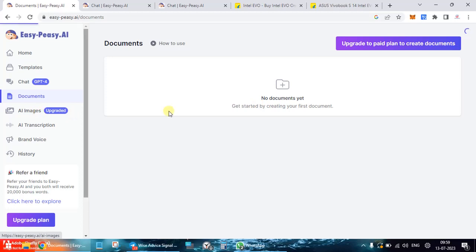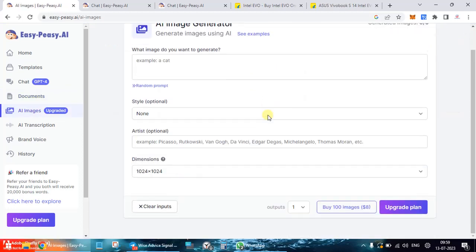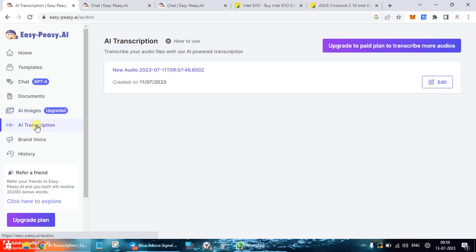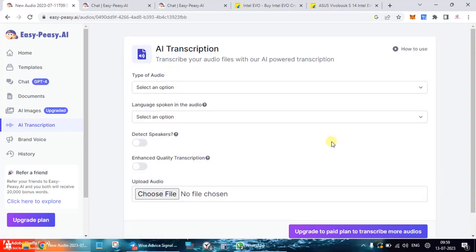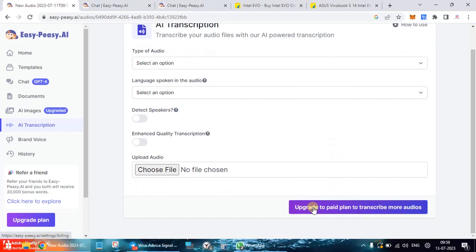Then AI images. You can see there is an AI image generator, but you need to upgrade your plan even to generate a test image. AI transcription: again, upgrade to a paid plan to transcribe more audios. I tried one, but when I tried to go for AI transcription, it asked me to upgrade.